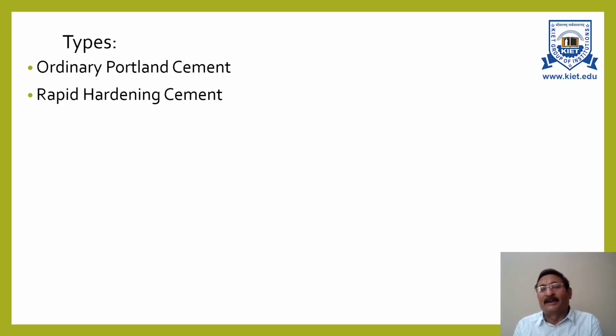That is the only way we can make it harden early. So if liberation of heat is higher in early periods, then you cannot use this type of cement in mass concreting, because more heat will be liberated and then there are chances of cracking. Otherwise, we have to use more curing.